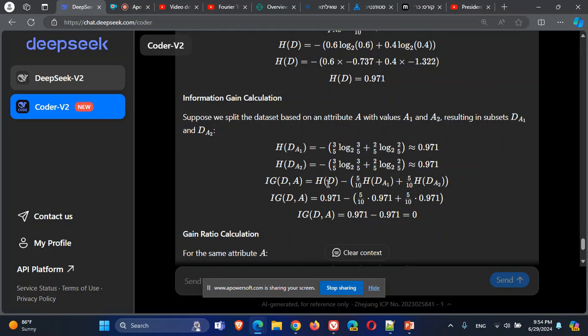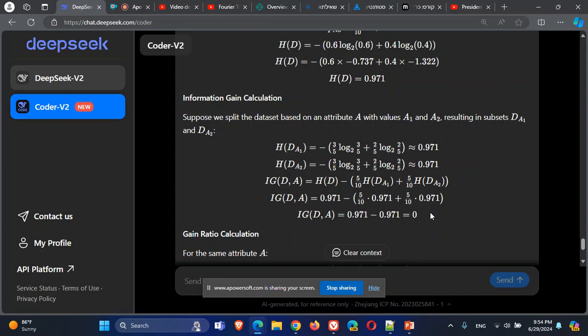Now, the information gain is taking the weighted sum of both entropies and taking the entropy of the parent before the split and taking the difference. And because the difference is zero, this tells us that the splitting didn't help us at all. Sorry for saying that if they are the same, it means that it didn't help us. The information gain tells us if the splitting was helping us or not.